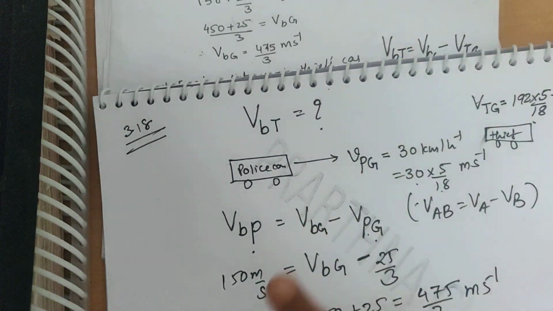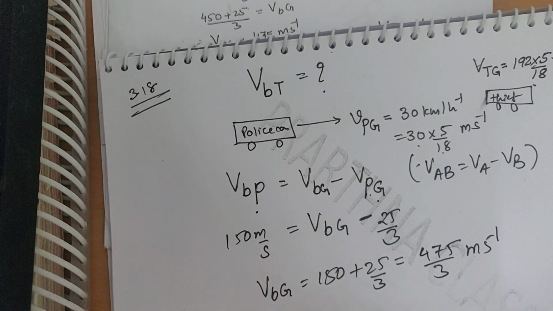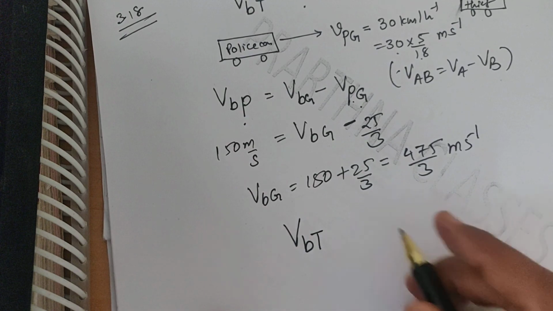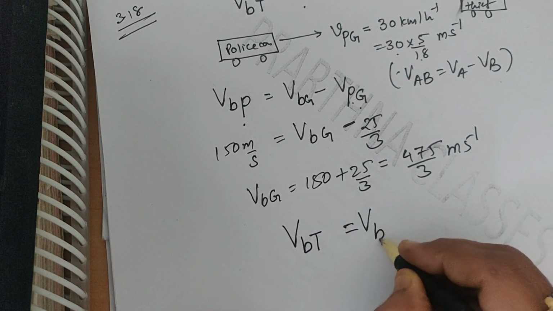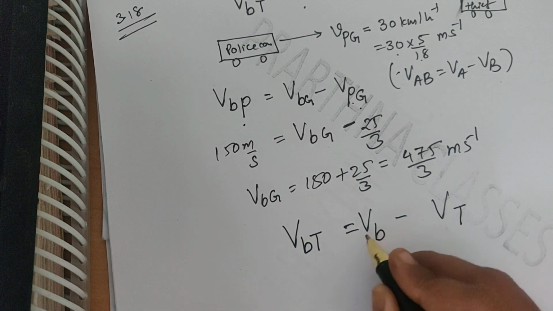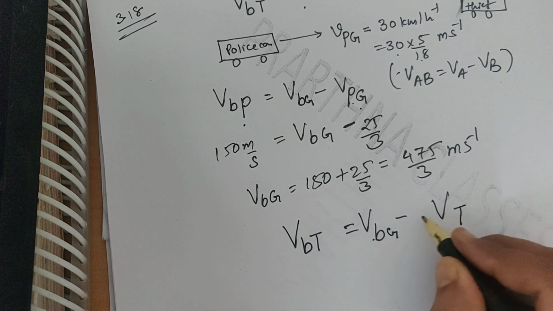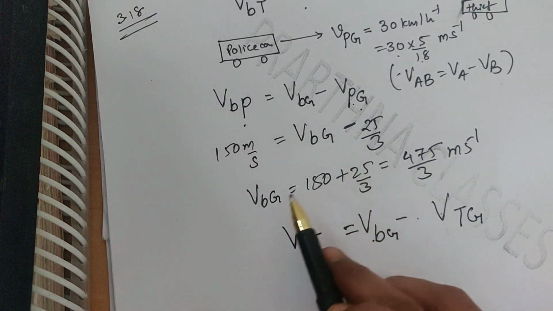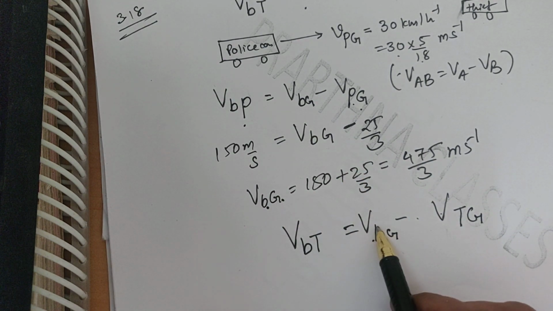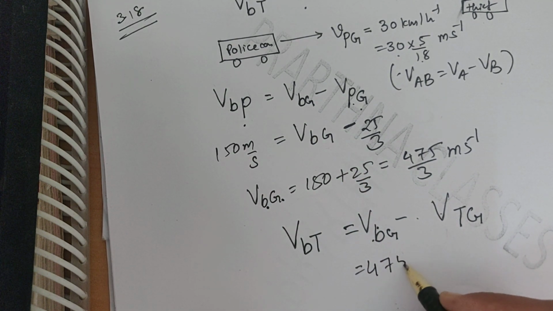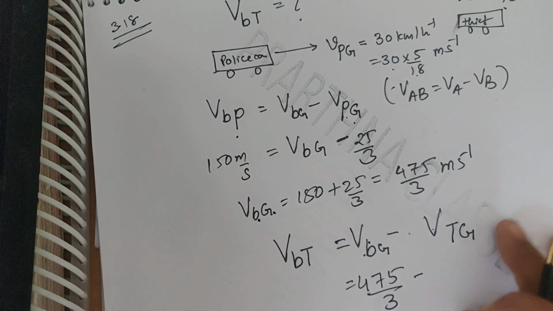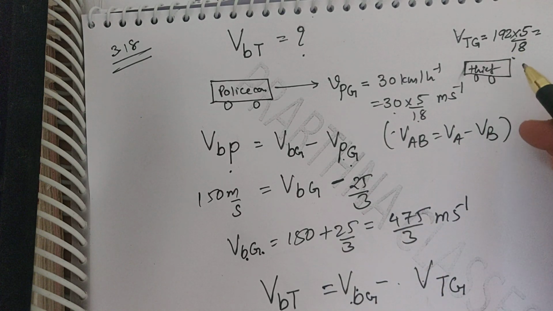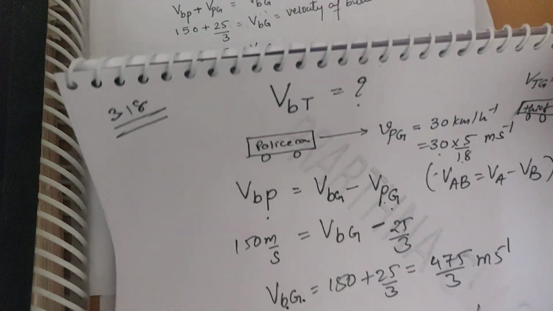This is the velocity of the bullet with respect to ground, but we need to find out what is the velocity of the bullet with respect to thief. So according to the definition we write VB minus VT, velocity of the bullet with respect to ground minus velocity of the thief with respect to ground. We have already found the velocity of the bullet with respect to ground. This is ultimately 475 divided by 3, and velocity of the thief with respect to ground is also given to us, and that velocity is 160 divided by 3.